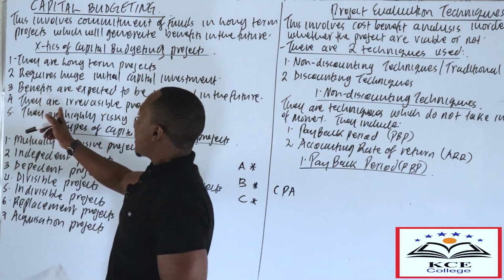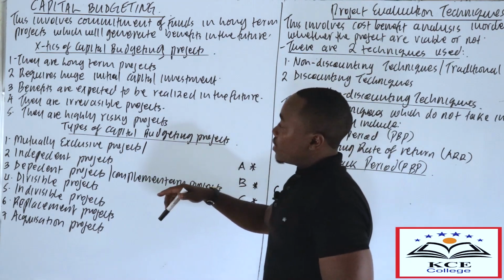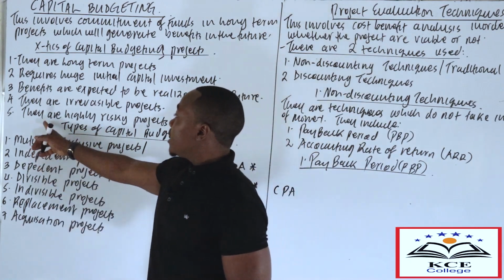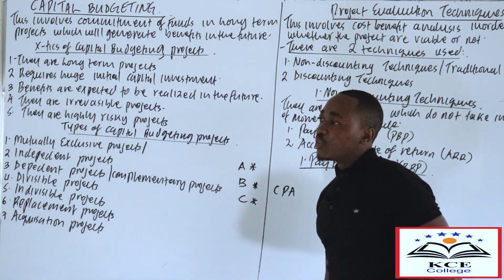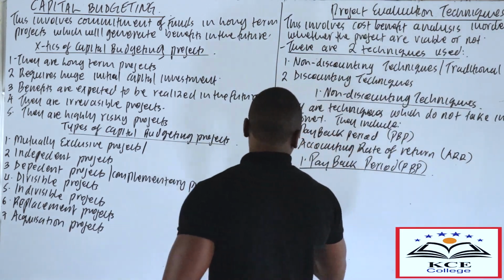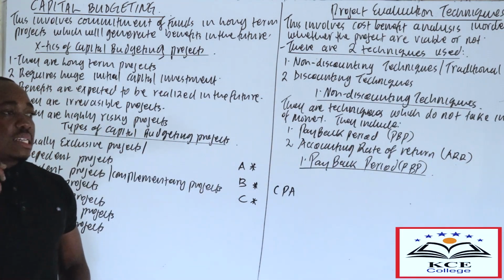Then number 4, they are irreversible projects. Though in this case most of the students tend to give up, mostly the CPA. Then they are highly risky projects. There is no guarantee that you will pass. Sometimes you can struggle with the CPA. So therefore, CPA or education, we are saying that it's an investment.